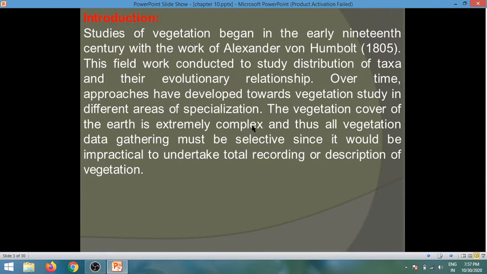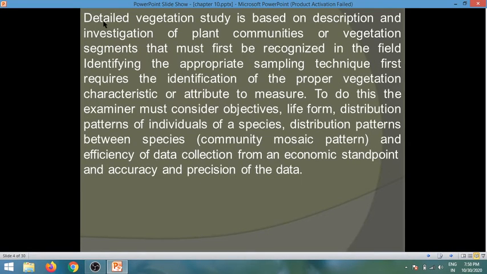The vegetation cover of the earth is extremely complex, and thus all vegetation data gathering must be selective, since it would be impractical to undertake total recording or description of vegetation. Detailed vegetation study is based on description and investigation of plant communities or vegetation segments that must first be recognized in the field, identifying the appropriate sampling technique.